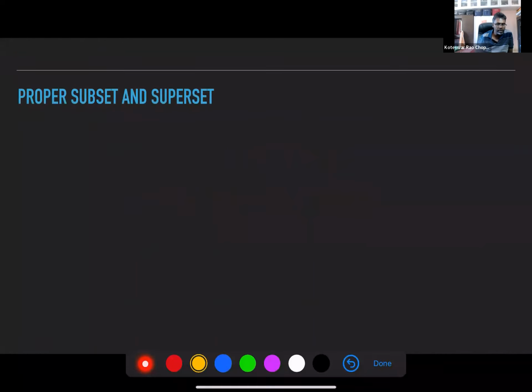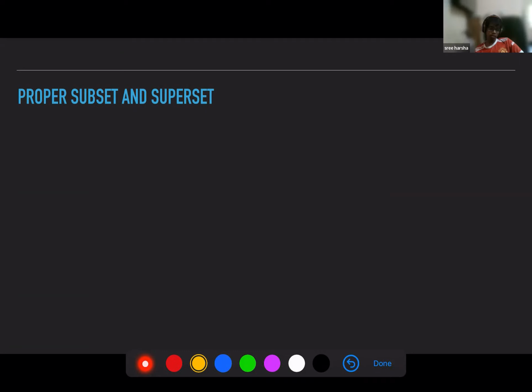Now again, proper subset and superset. What do you mean by proper subset? Remember we said A is a subset of A? So that means they're equal sets.